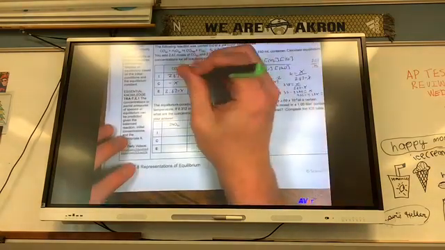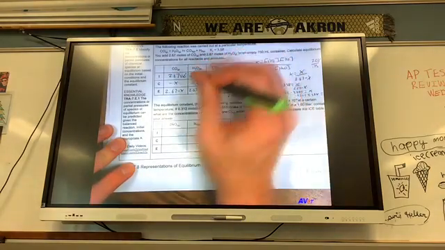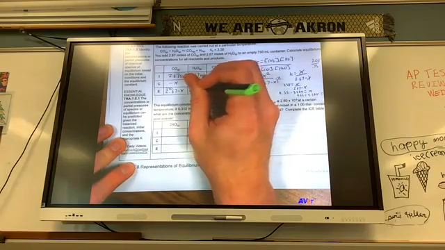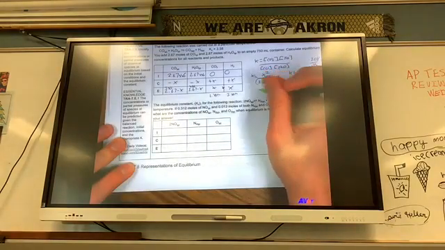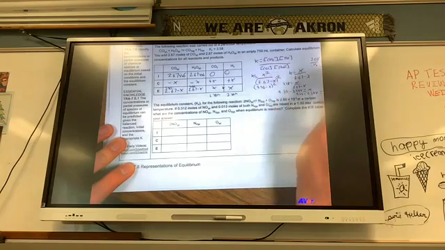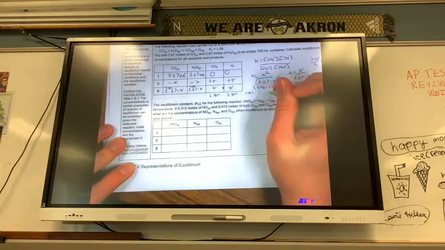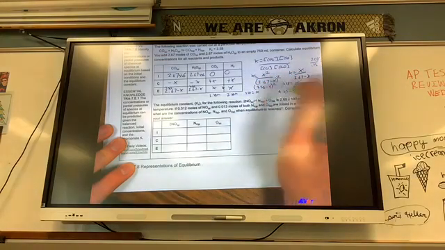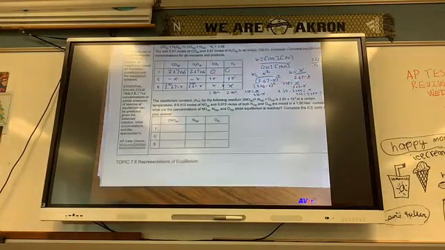What if I did this all as molarity first? 3.56. This might make it easier. So this would be 3.56, 3.56. So K would equal x squared over 3.56 minus x squared. So if I redo this, 3.58 would equal x over 3.56 minus x. So multiply 3.58 times 3.56.